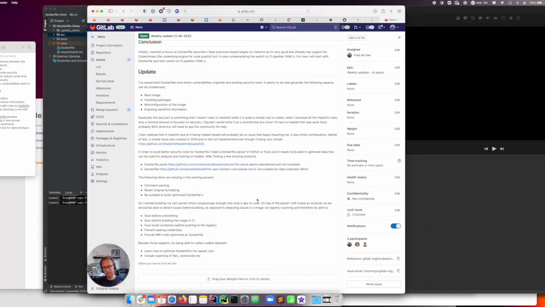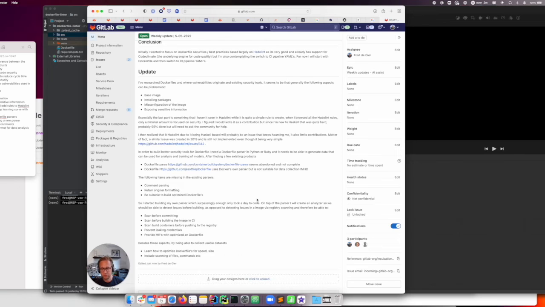Ideally, by creating this linter, we should be able to scan a Docker file before we actually build an image. So we prevent resources being put into building the Docker image, then scanning the consequent image, while we could have already detected the issues while it was just a pure plain instruction in the Docker file. That would also mean we can scan before committing, scan before building in the CI.